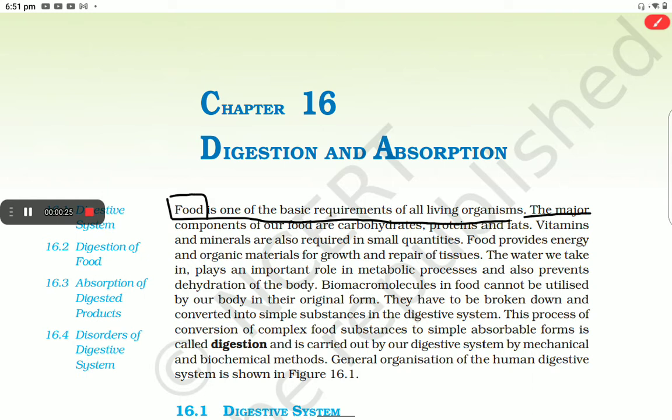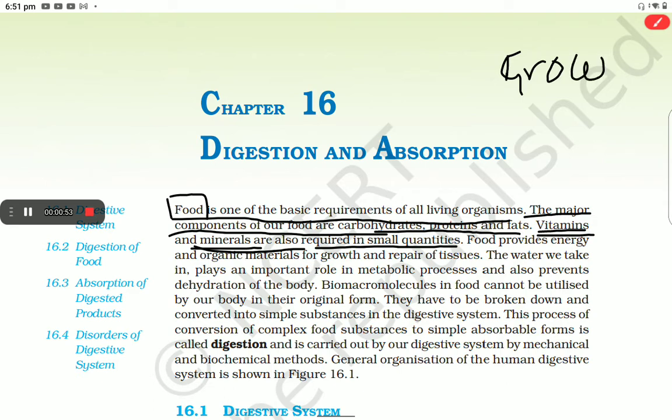The major components of our food are carbohydrates, proteins, and fats. These are essential substances in our food. Vitamins and minerals are also required in small quantities. This line is very important. Vitamins and minerals are required in small quantities. They are responsible for our growth and many other things.